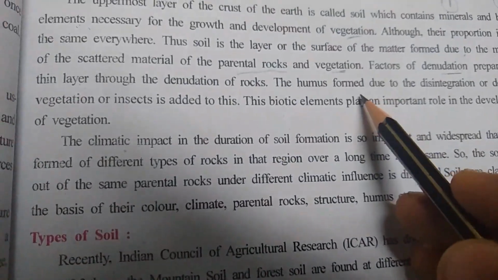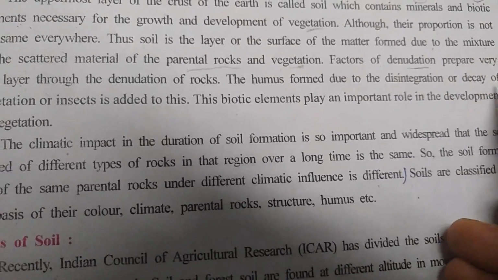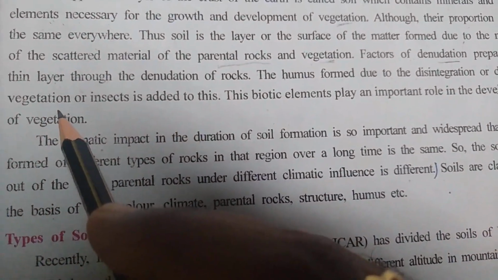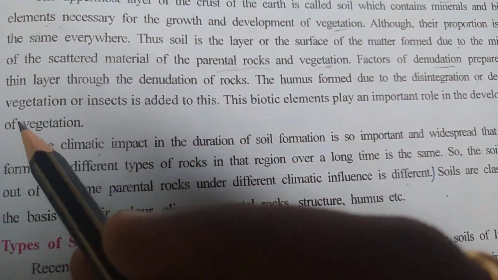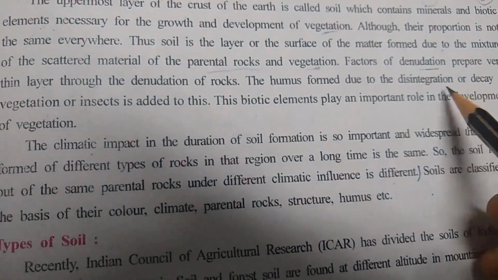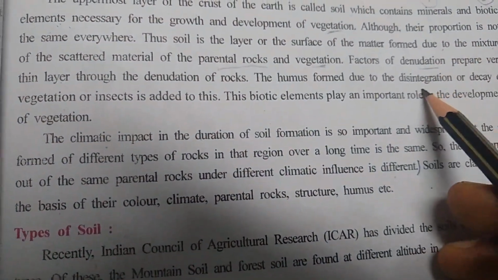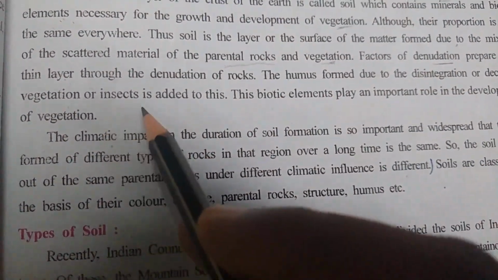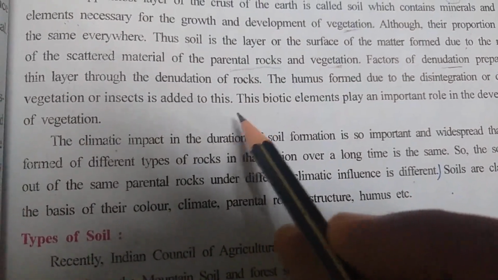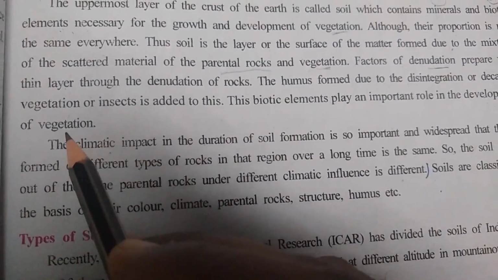The humus forms due to disintegration or decay of vegetation, leaves and other parts of the trees. Either they are decaying or they disintegrate. Disintegrate means what? Separate. So either they decay or they disintegrate, or insects' dead bodies are added in that, and these biotic elements play an important role in the development of vegetation.